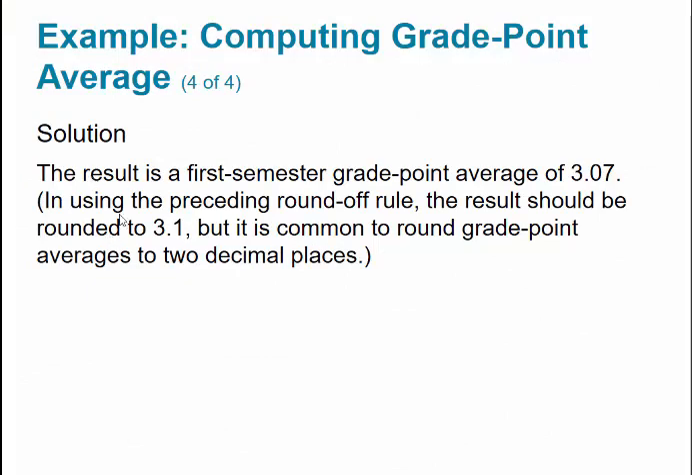Now, they did round, and so I'm not going to round to 3.1. When I do GPA or something like that, usually the standard practice is to go to at least 2 or 3 decimal places. And that's the end of 3.1.